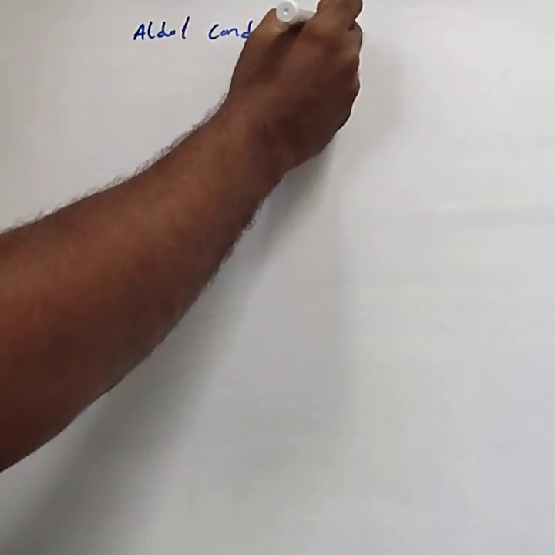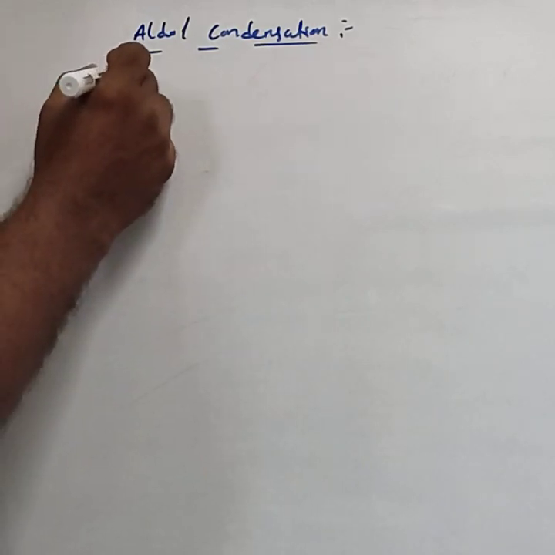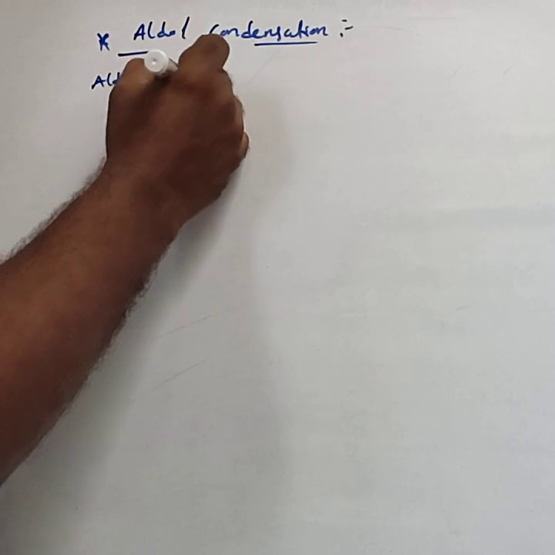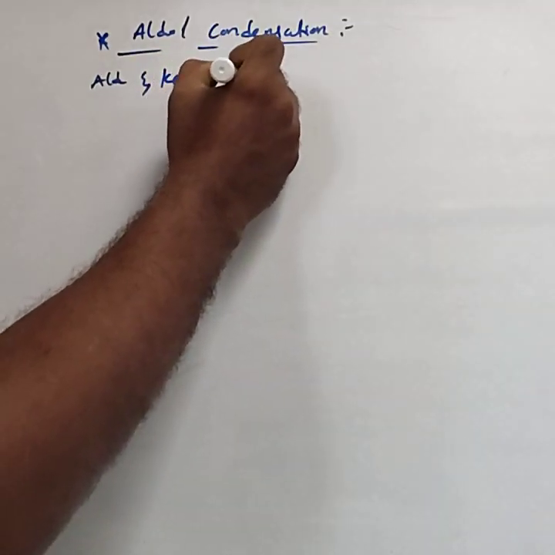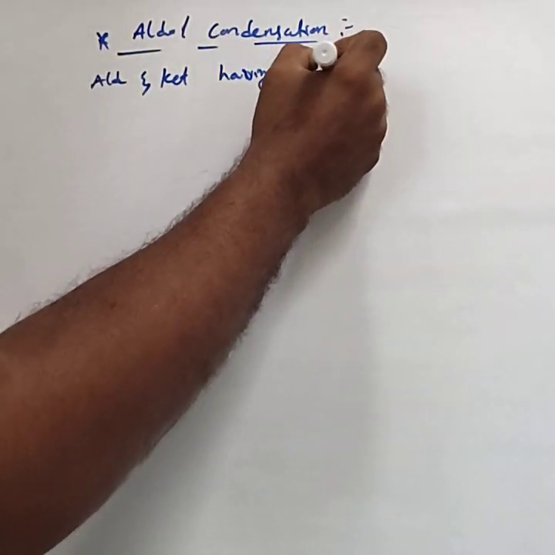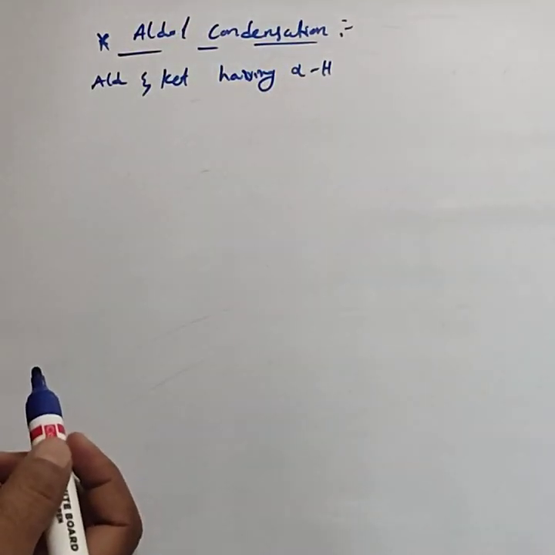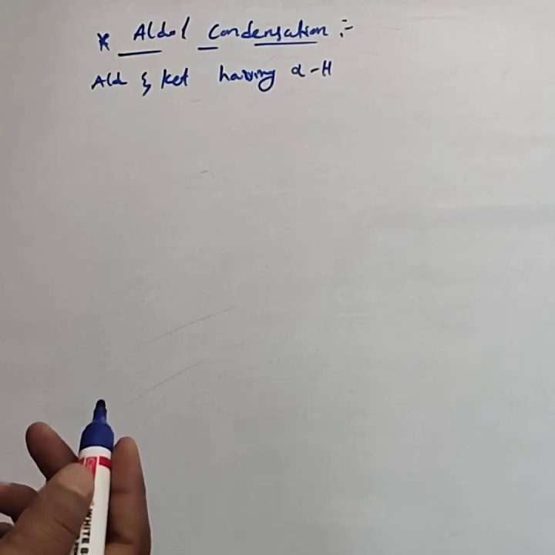Aldol condensation means aldehydes and ketones. Any aldehyde and ketone, if it contains alpha hydrogen atom, you only have to concentrate on the alpha hydrogen atom, undergoes reaction.